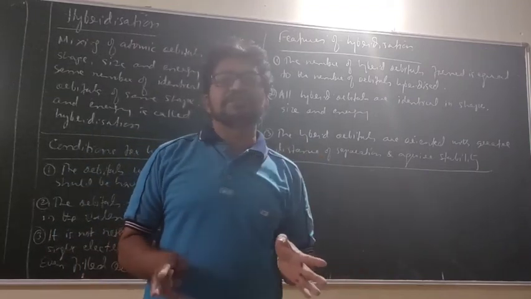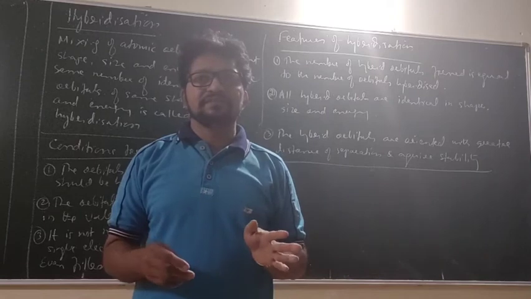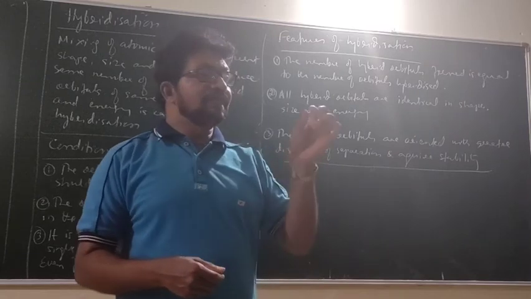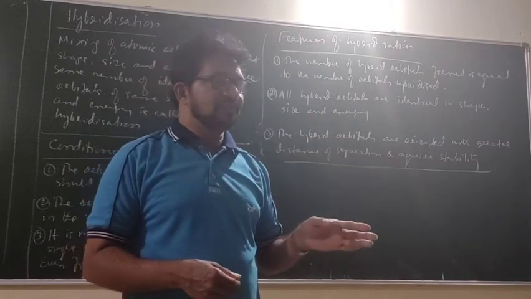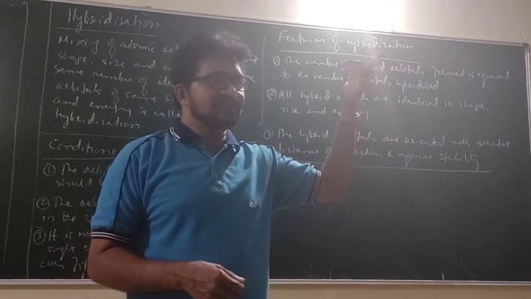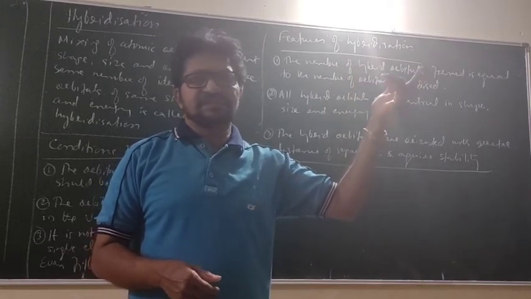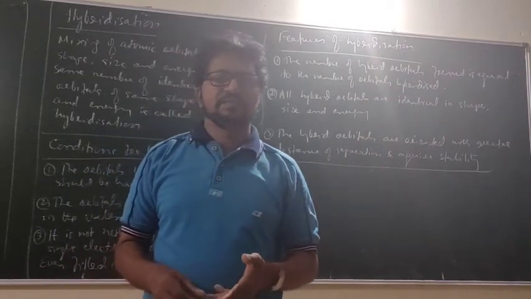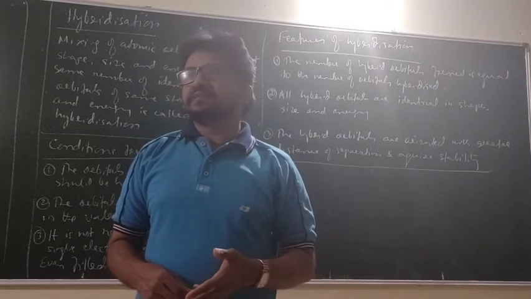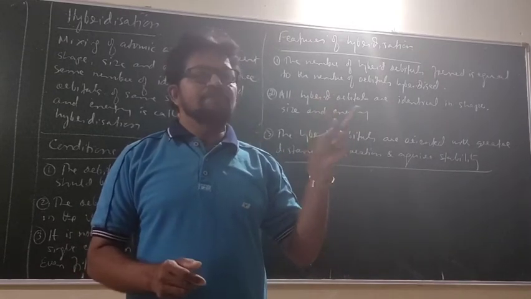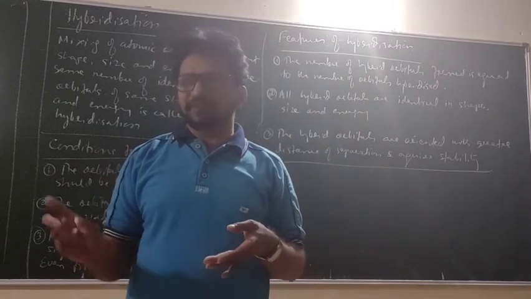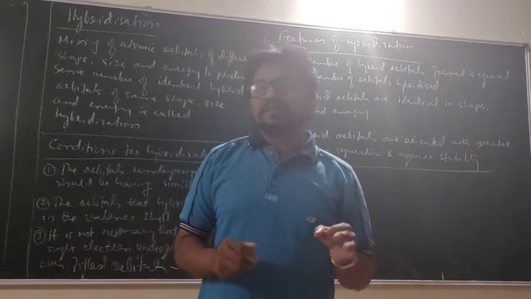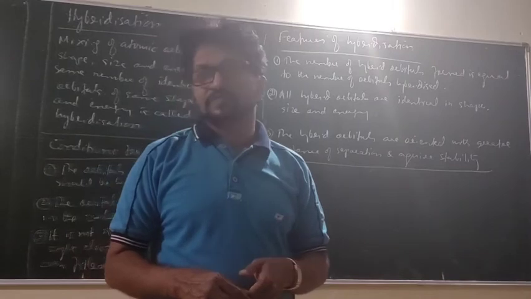sp hybridization. Do you understand what sp means? 1s and 1p. In beryllium chloride BeCl2 and ethyne molecule, ethyne alkyne, CH triple bond CH, sp hybridization. And just to mention, sp3d hybridization in PCl5 phosphorus pentachloride and sp3d2 hybridization in SF6.